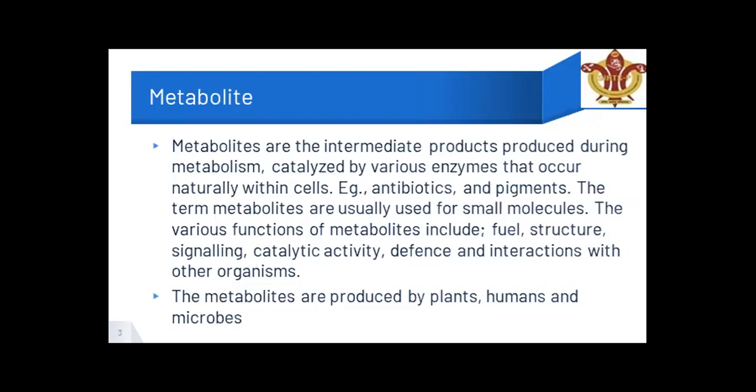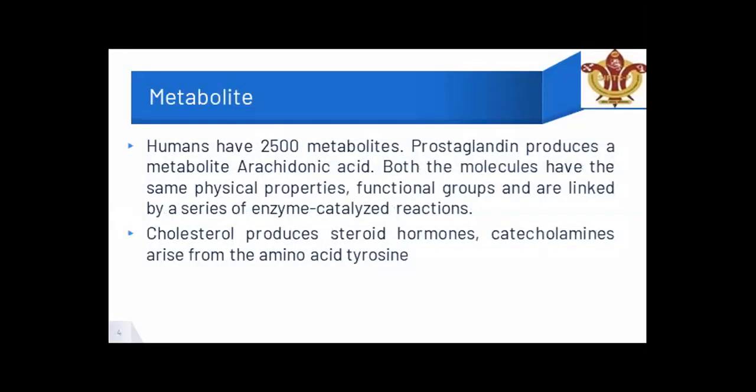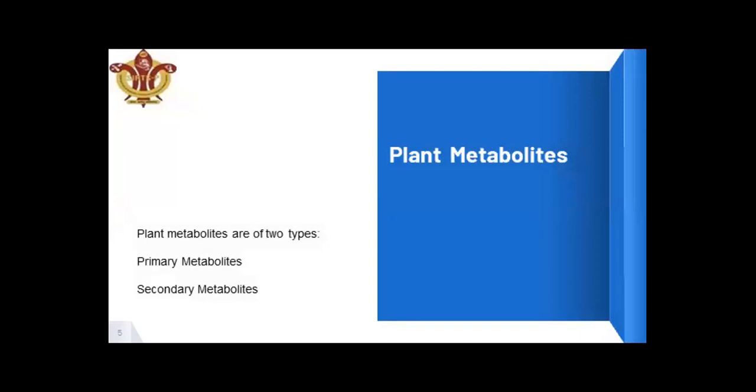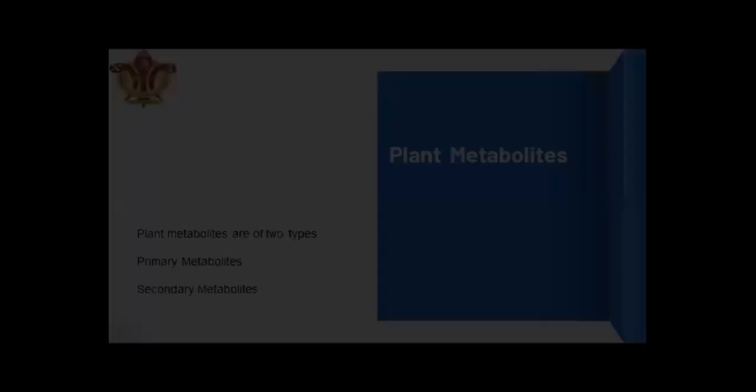The metabolites are produced by plants, humans, and microbes. So every creature produces some metabolites. Humans have 2500 metabolites. I have given examples: cholesterol, steroidal hormones, catecholamines, vitamin K, and a number of amino acids as well. Plant metabolites are of two types: primary metabolites and secondary metabolites.